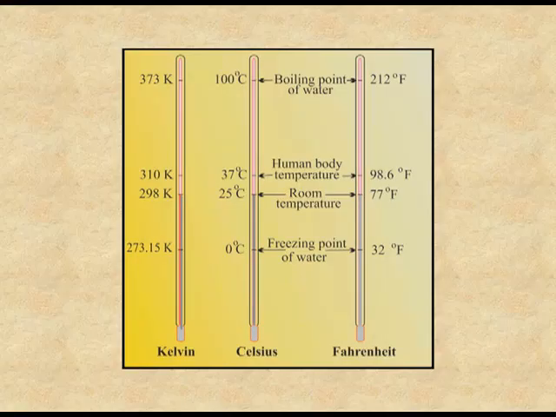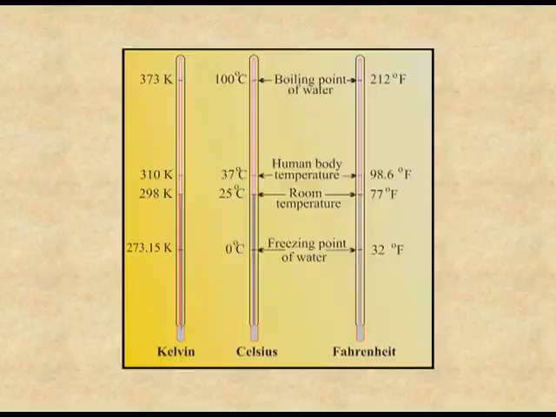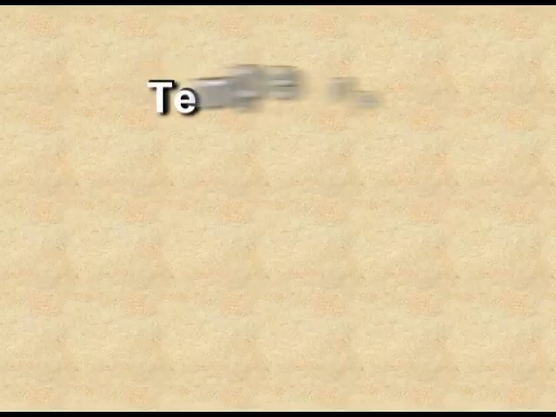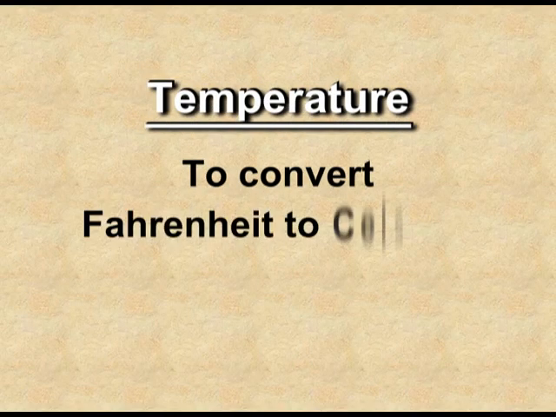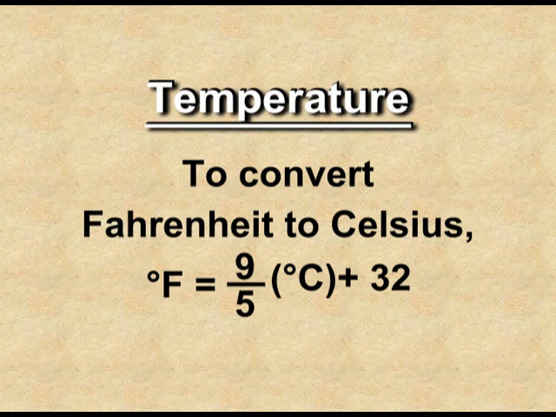For example, 0 degrees Celsius is equal to 273.15 Kelvin. Similarly, 100 degrees Celsius is equal to 373.15 Kelvin. Degree Fahrenheit can also be converted into degree Celsius by using the formula: degree Fahrenheit equals 9/5 into temperature in degrees Celsius plus 32.